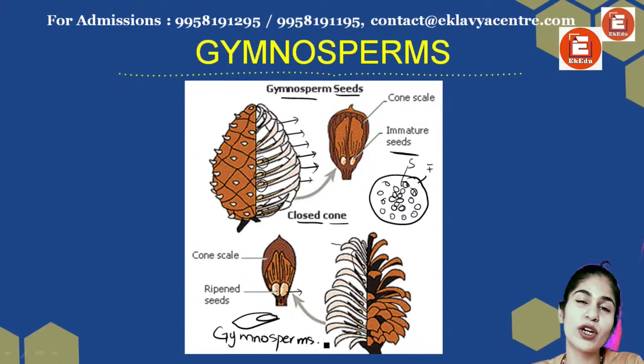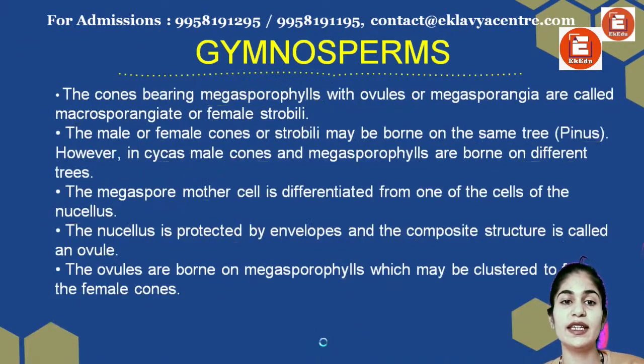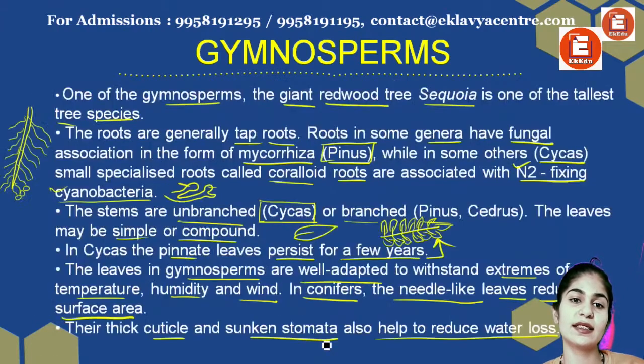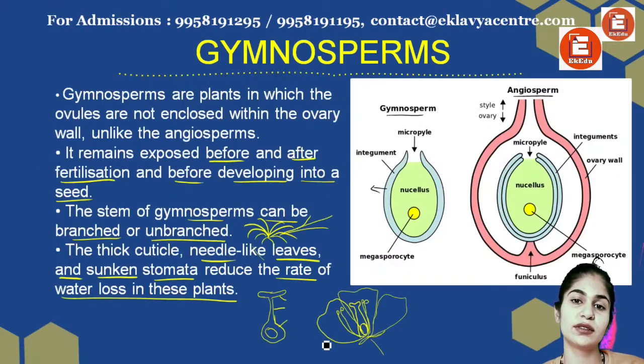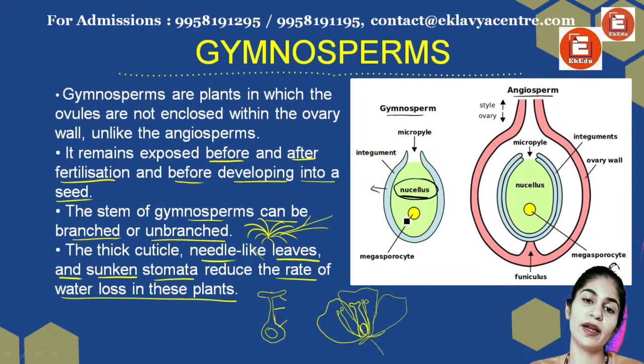I hope it is clear what is happening in your gymnosperms. There should be no doubt about gymnosperms. Very easy organisms, very minimalist and with the least kind of disturbances in their life. Look at this. I said nucellus. This is the nucellus. This is providing nutrition to my organism, right? This is the micropyle. Now this is very important.